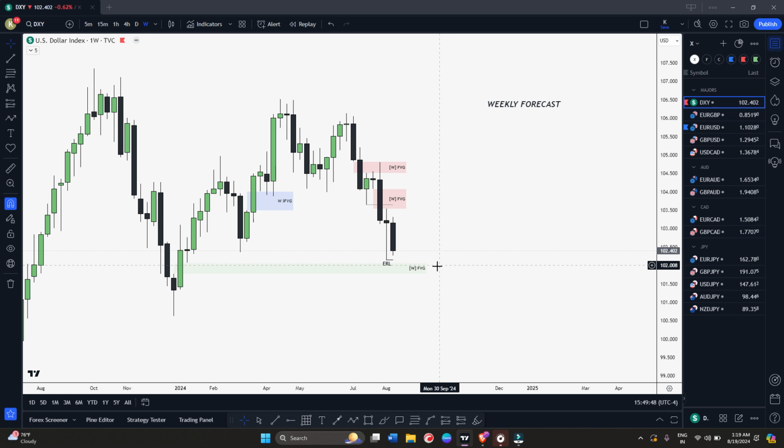And once market taps this weekly bullish fair value gap, then I'll go sideline and then I'll wait. Let's say market traded lower, for example. Okay, for example, let's say market trades lower and taps this weekly fair value gap, then I'll see कि क्या market ये weekly fair value gap bullish level hold कर रहा है and daily H4 में market signature दे रहा है कि market bullish shift होगा, then I'll be looking for bullish move on DXY. और let's say ये weekly bullish fair value gap market disrespect कर रहा है, okay, and if it gets disrespected, then we can target this swing low. Okay, so let's see how it goes.